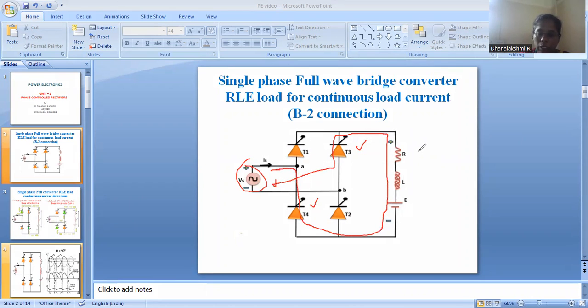So during the negative half cycle also, the current flows in the same direction at the load. In both the positive cycle as well as the negative cycle, the current flows in the same direction at the load end. Thus you get unidirectional quantities.